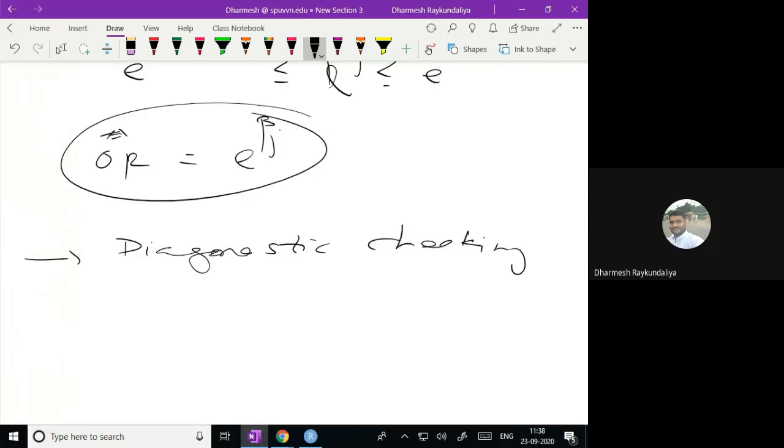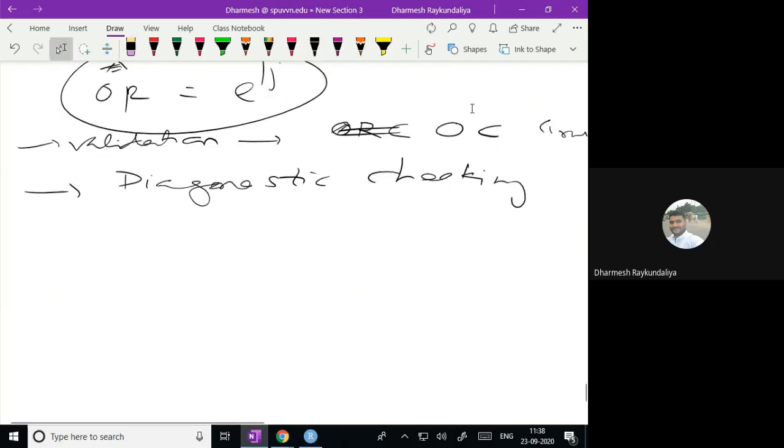One thing remained: after fitting the models, we go for the validation of the models. So for validation, one can use the receiver operating characteristic curve, the ROC curve. Based on that, one can take the decision whether the model is really good or not.